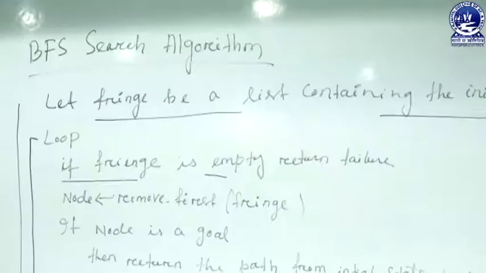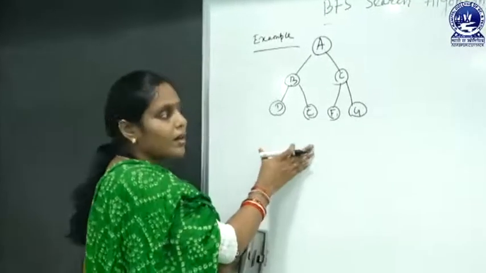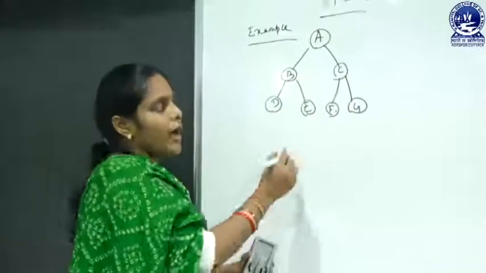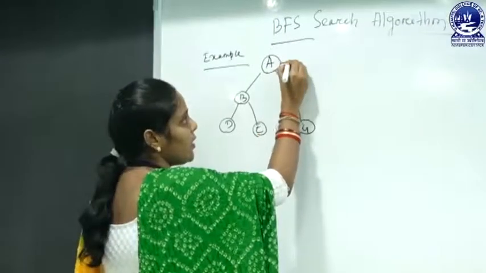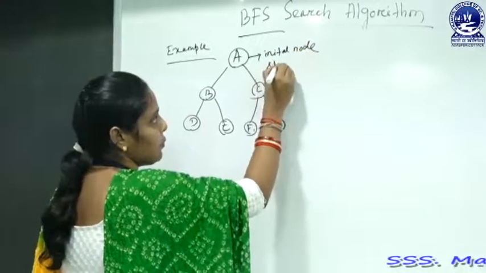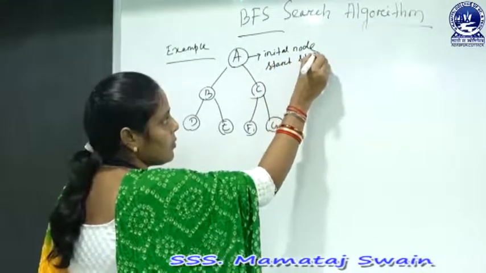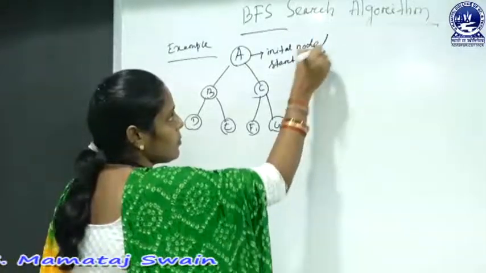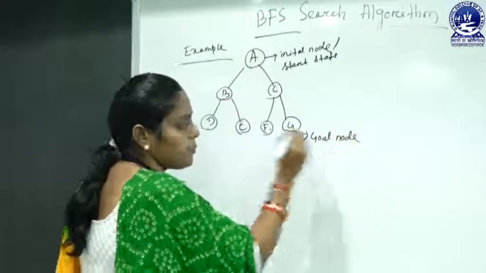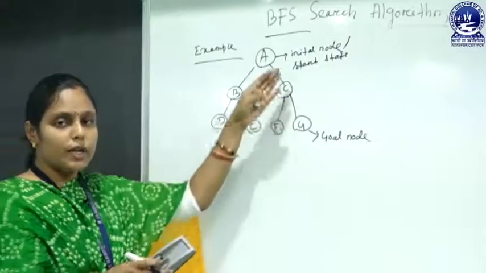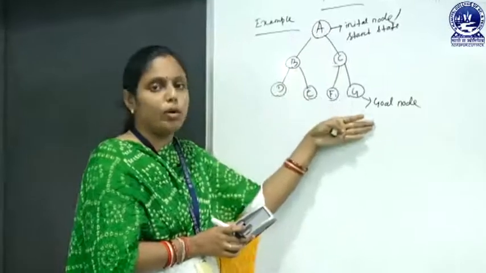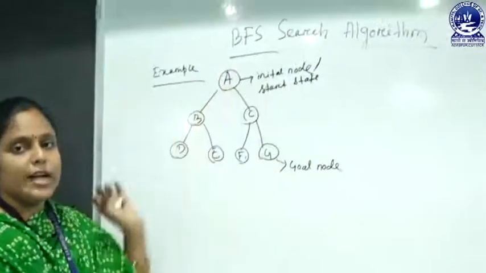Now, take one example. Here, this is your search tree in which we apply the BFS search algorithm to achieve the goal. In this tree, this node A is your initial node or start state, and this node G is your goal node. That means here we apply the BFS search algorithm and start searching from this initial node to achieve this goal node. Now apply the BFS algorithm.